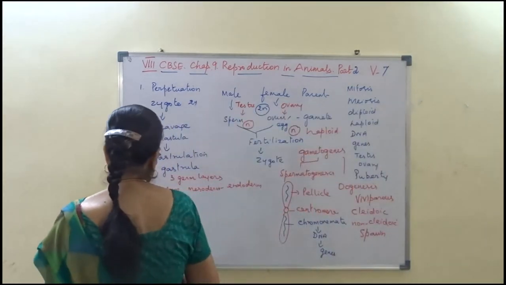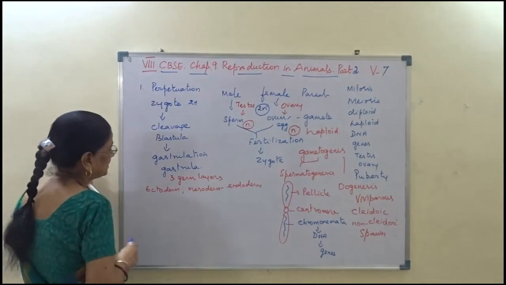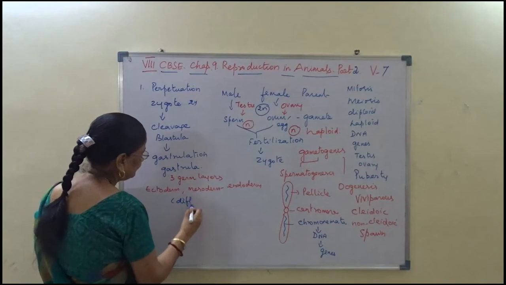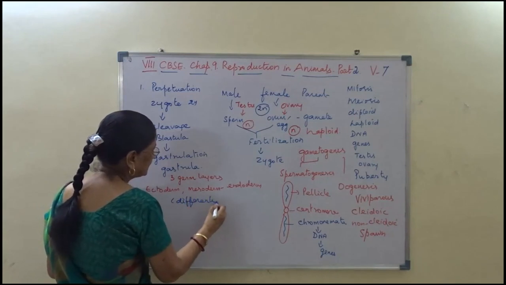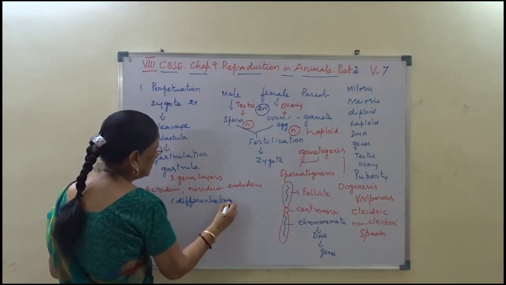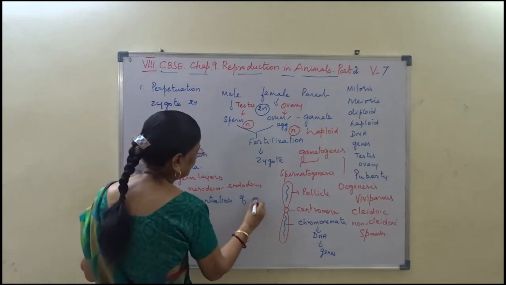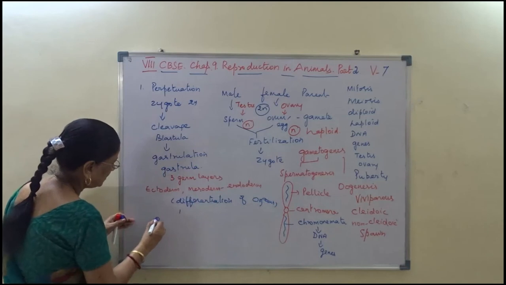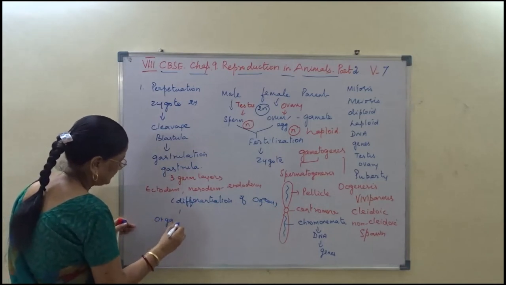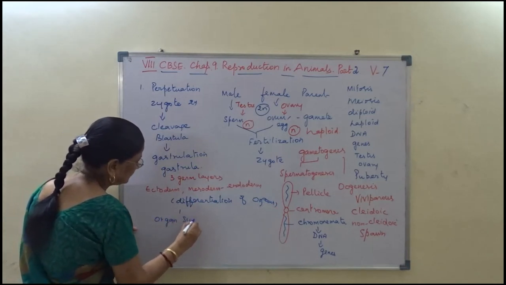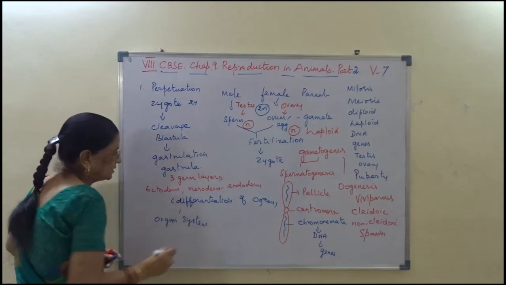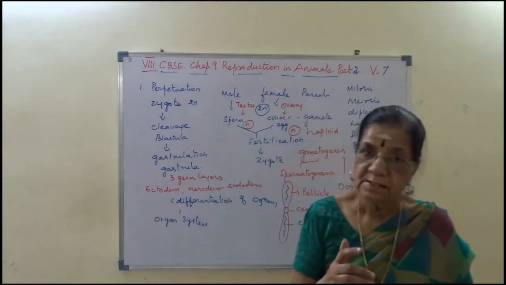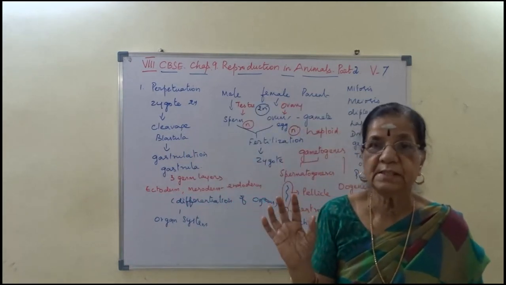And then next is organ formation. So this will be differentiation of organs, and then organ formation, organ system, and then further growth will be developing.